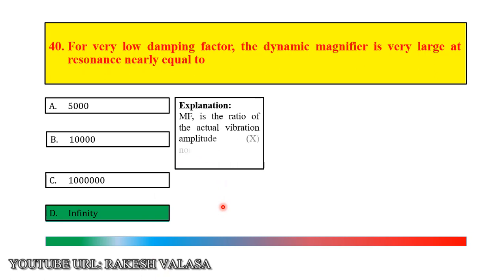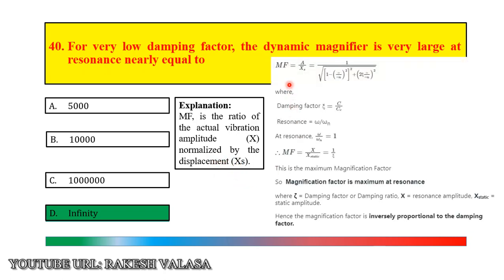Here, magnification factor is the ratio of actual vibration amplitude, that means A or X, normalized by the static displacement, that means X suffix S. Here the magnification factor equals A by XS equals 1 by under root of (1 minus omega by omega n whole square) plus (2 zeta omega by omega n) whole square, where damping factor zeta equals C by Cc, actual damping to critical damping.